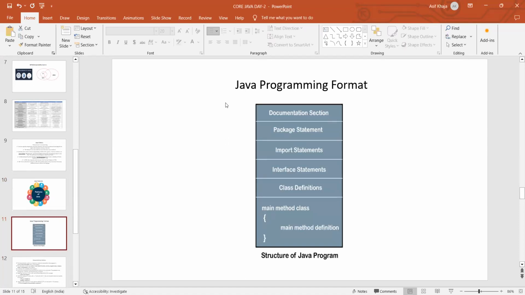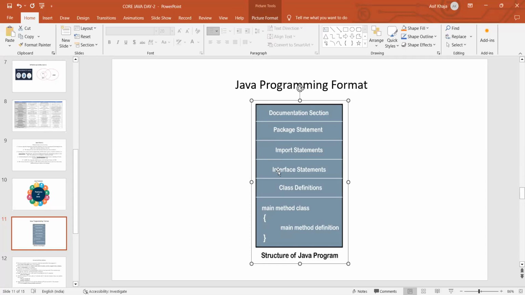Now the programming format of Java. What programming format is it following? The first section will be the documentation section. Second, after the documentation section, it will be the package statement. We have to declare the packages at this stage. After declaring any package, we have to import the packages. If you want to use any classes of another package, or the methods of any other class, then we have to import those packages here.